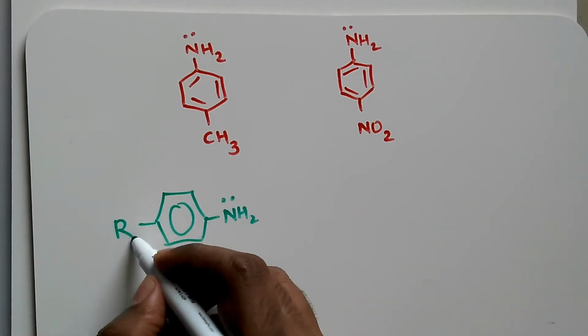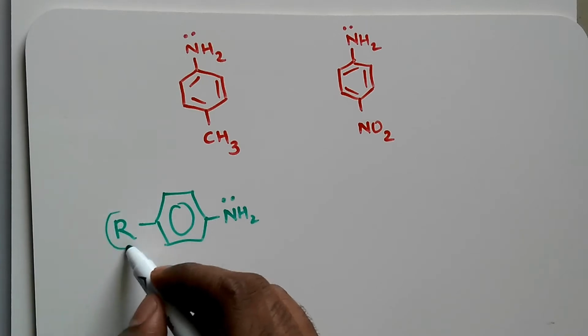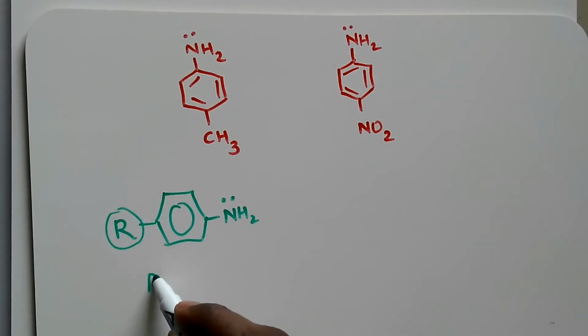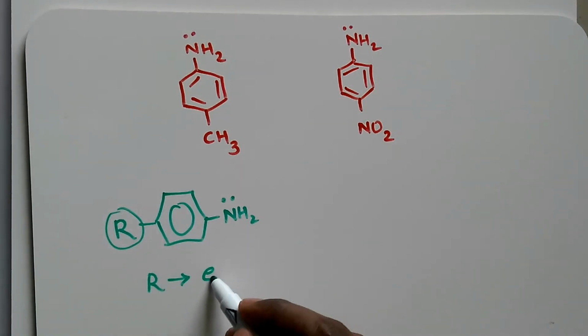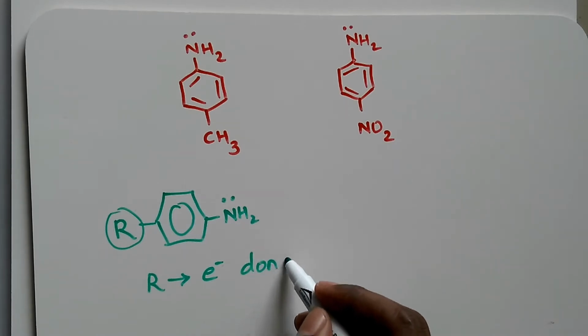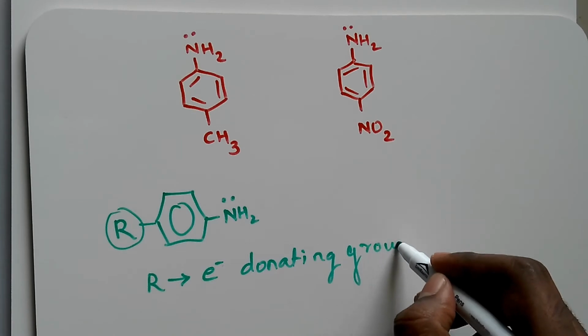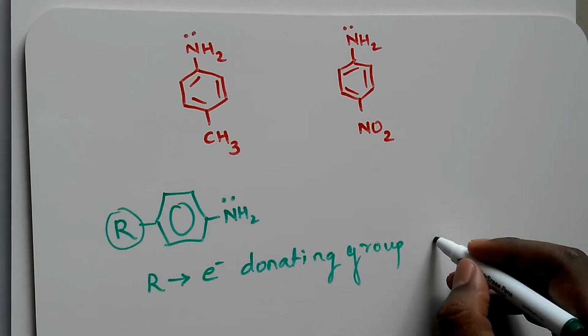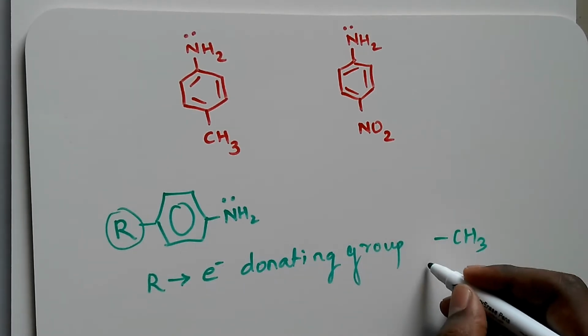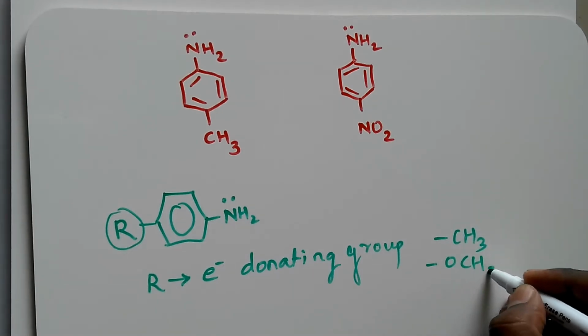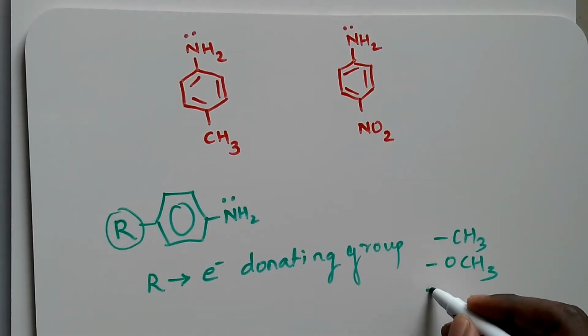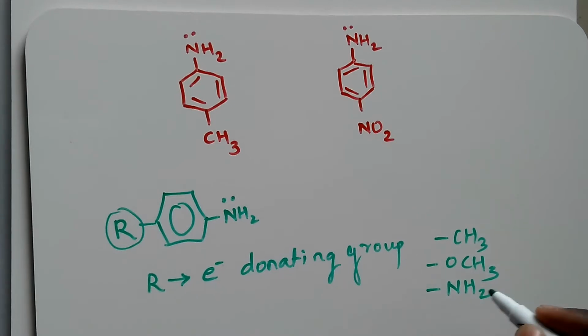Here we have a group, suppose this R group is an electron donating group, like we can have a CH3 group, an OCH3 group, we can also have an NH2 group here.